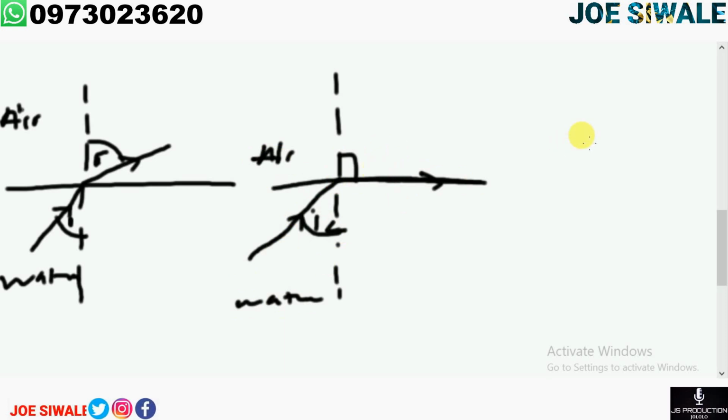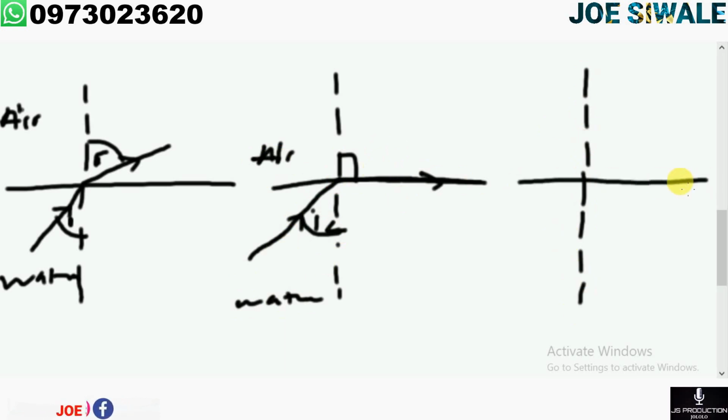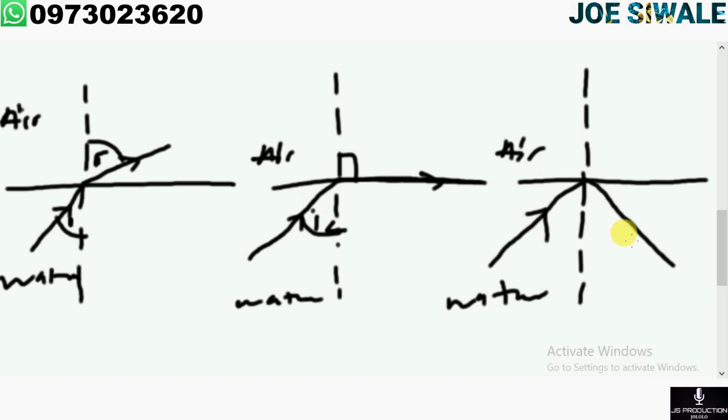What about total internal refraction? So total internal refraction is where we increase the critical angle here. So if we increase the critical angle there, total internal refraction is going to be experienced. So this is water, and this is air. So the light ray will be reflected into the medium.